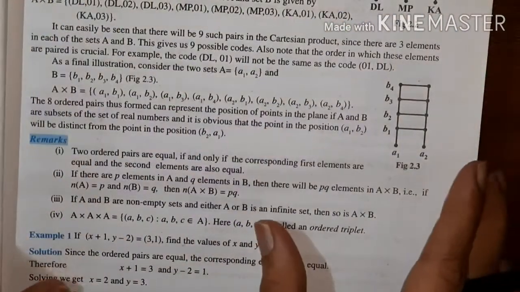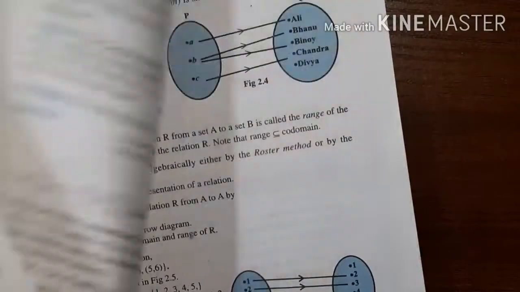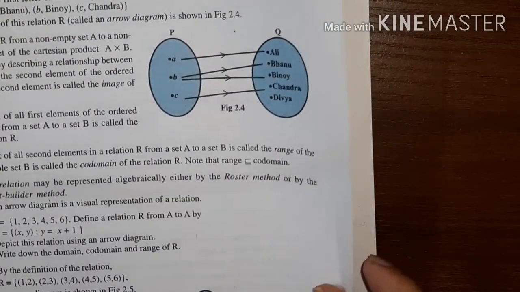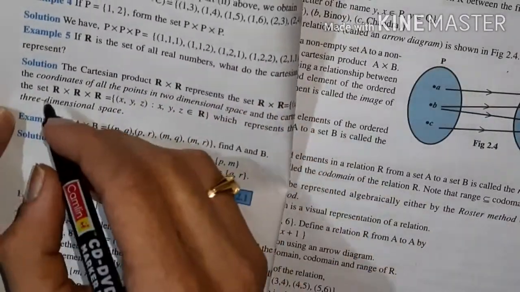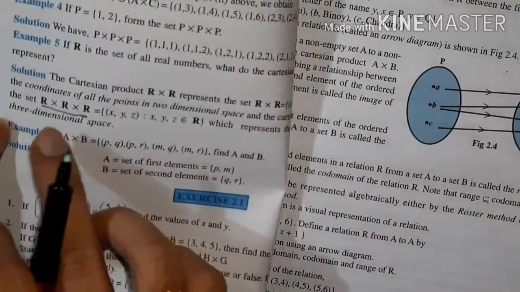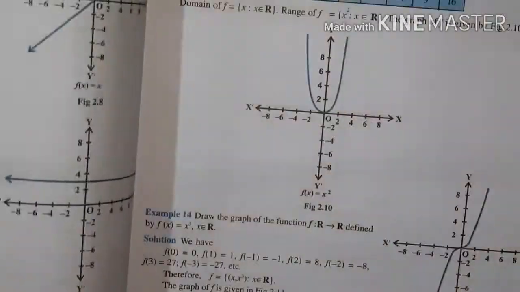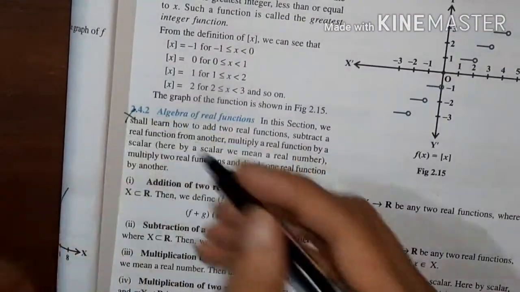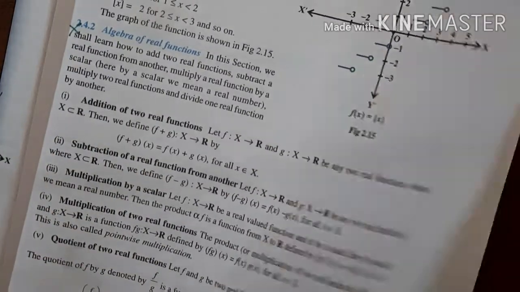Now if we go to the chapter 2, that is relations and functions, here the topic that is deleted is this R cross R cross R. So you don't have to look at the problems relating to this, that is the triple cross product. So that you don't have to study. And the algebra of real functions, so this you don't have to study, that is the sum, difference, multiplication and all those things you don't have to study.